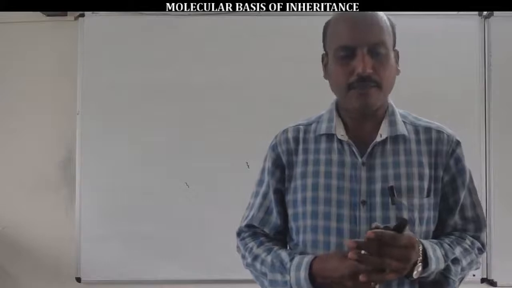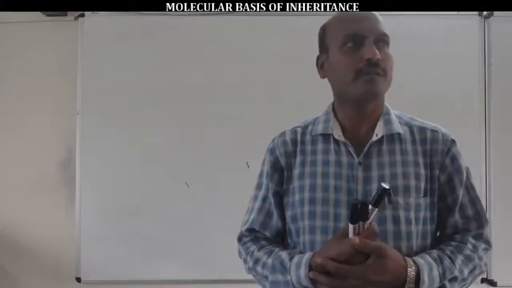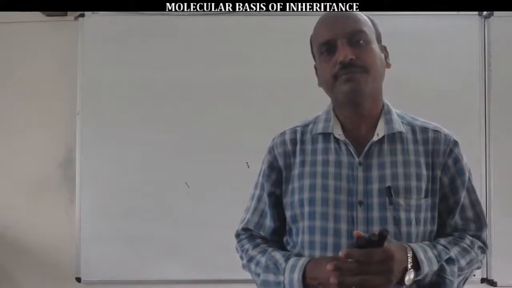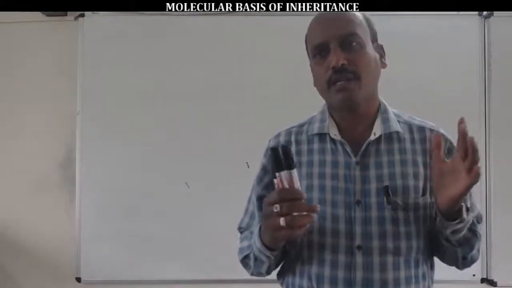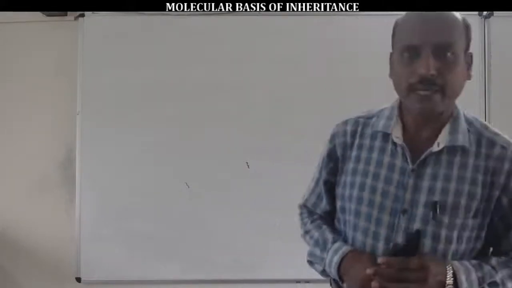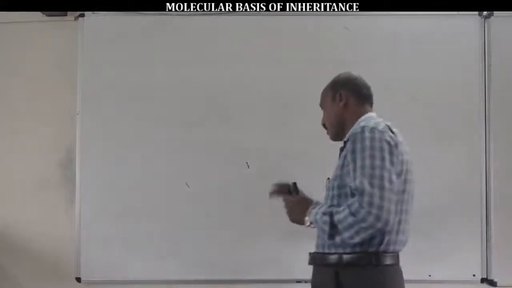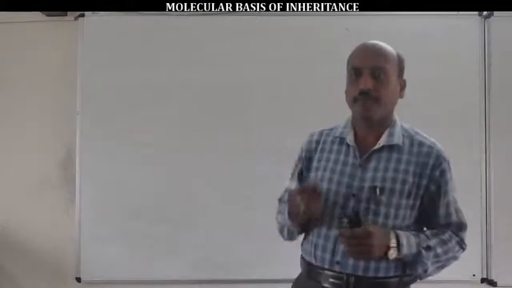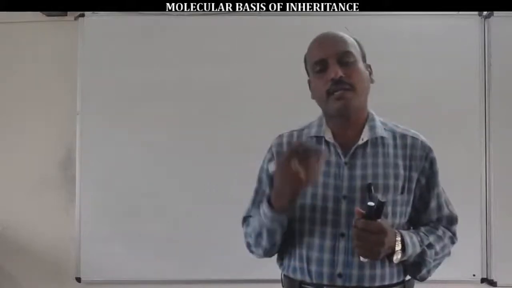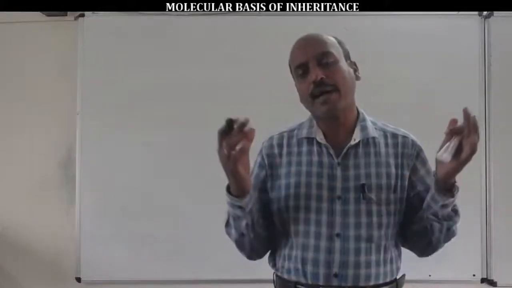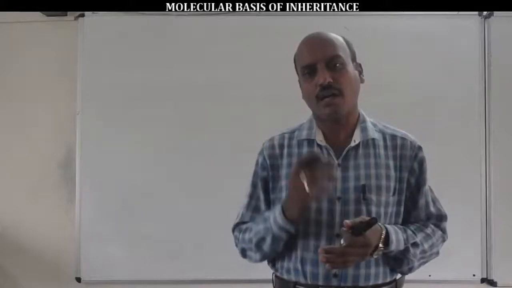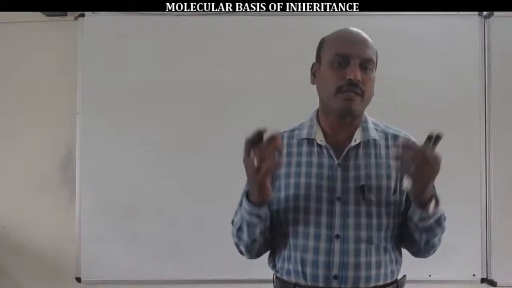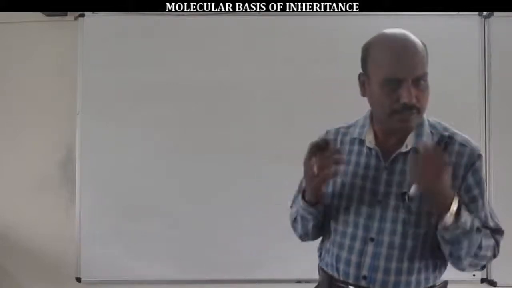In the previous class on the molecular basis of inheritance, we discussed the packaging of the DNA helix in eukaryotic cells and prokaryotic cells. But why does DNA get packed inside the nucleus, or why is there compaction of DNA inside the nucleus of a cell?